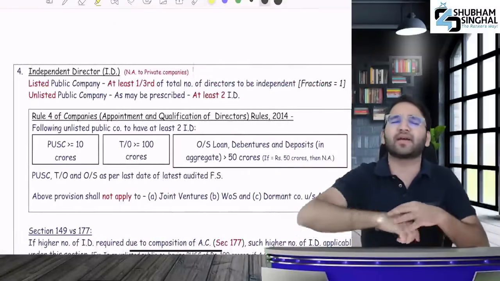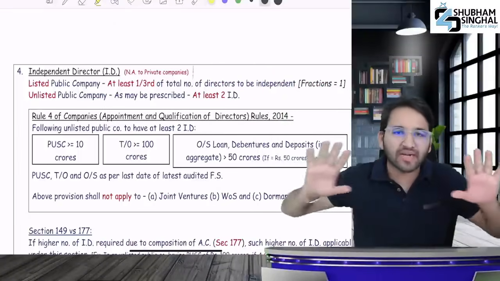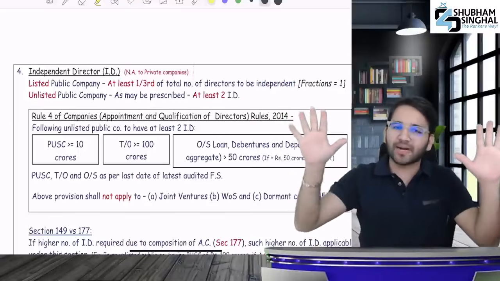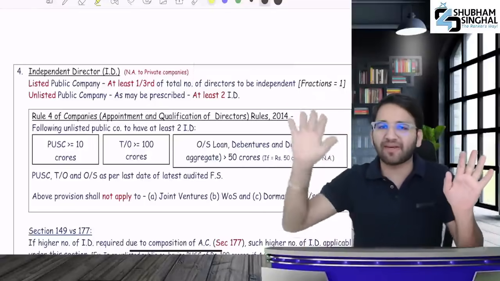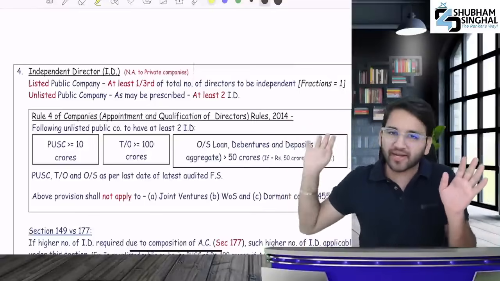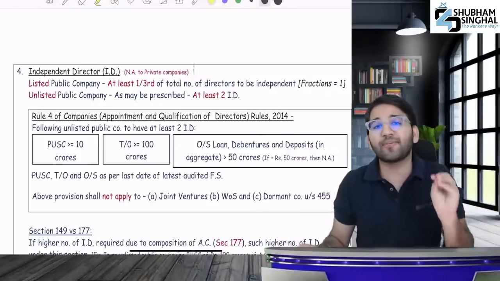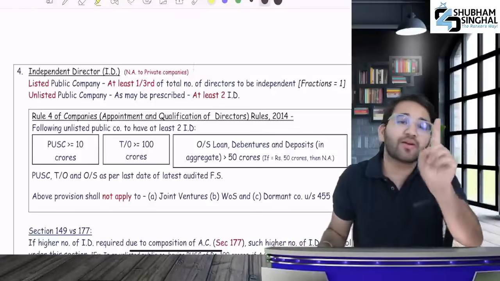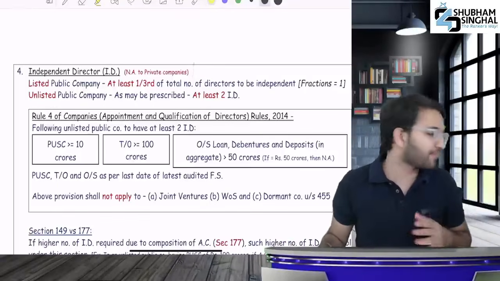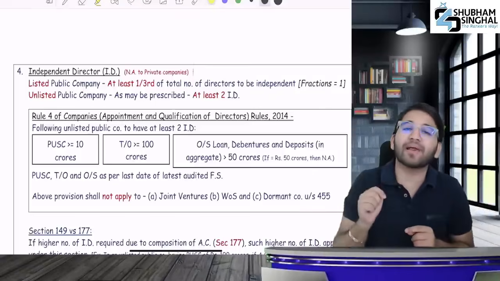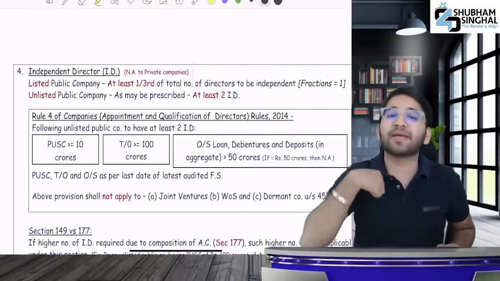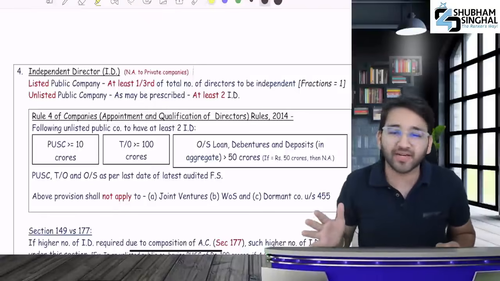Then independent directors. Independent directors don't apply to private companies. Divide the company into 3 parts: listed public company, unlisted public company, private company. Private companies don't need independent directors. Listed companies need how many independent? At least 1/3 of the total directors should be independent. And in an unlisted public company, it requires independent directors in prescribed cases.